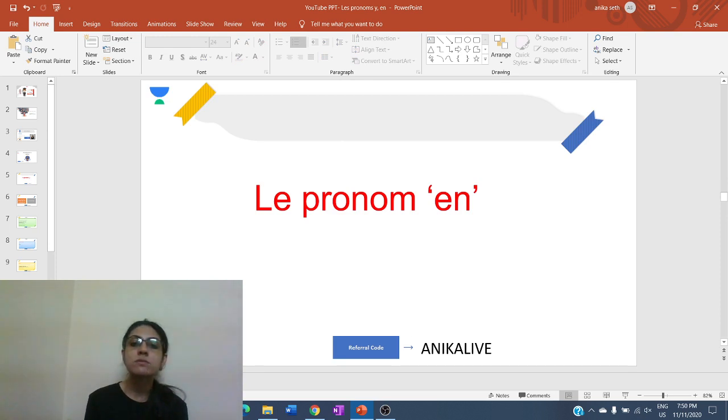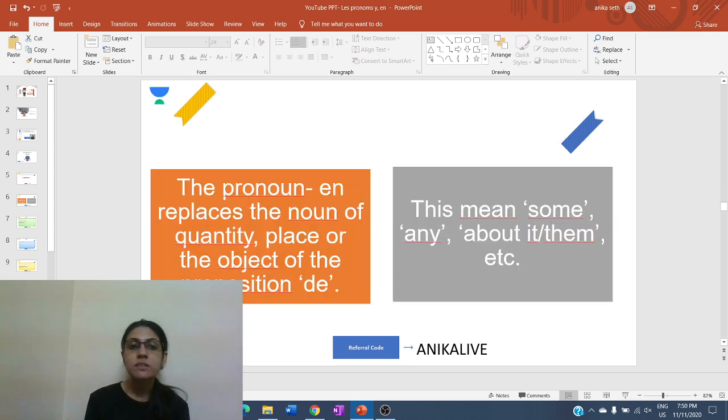Next we come to le pronom en. Now, what does this pronoun mean and where is it used? Let's see. The pronoun en replaces the noun of quantity, place, or the object of the preposition de.